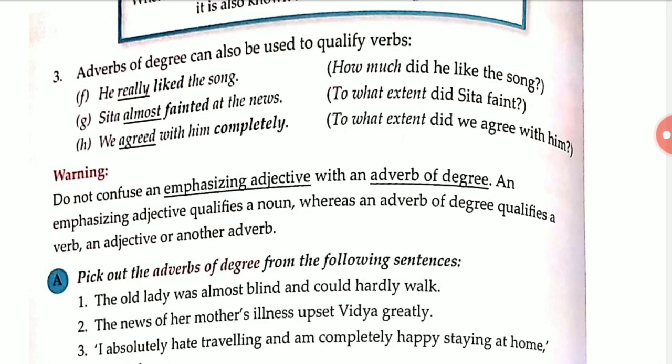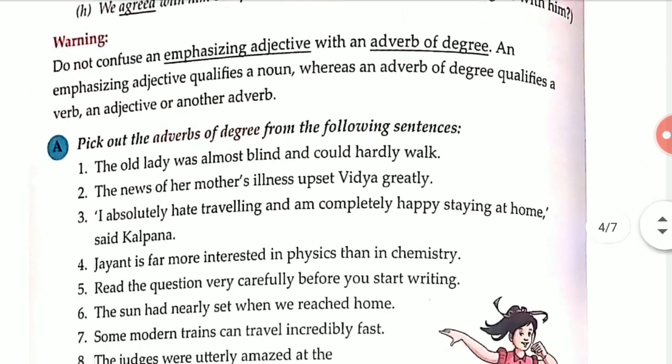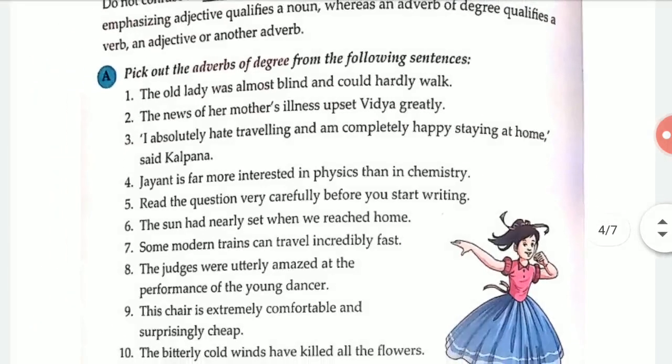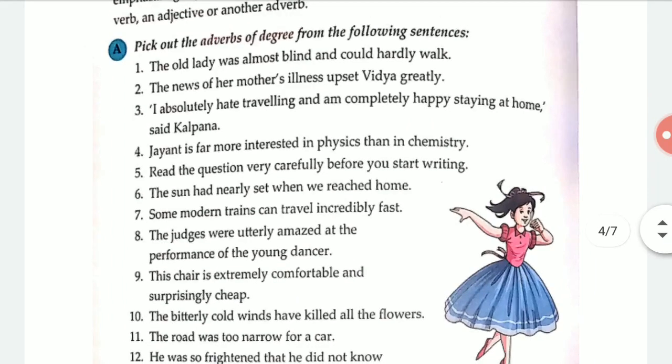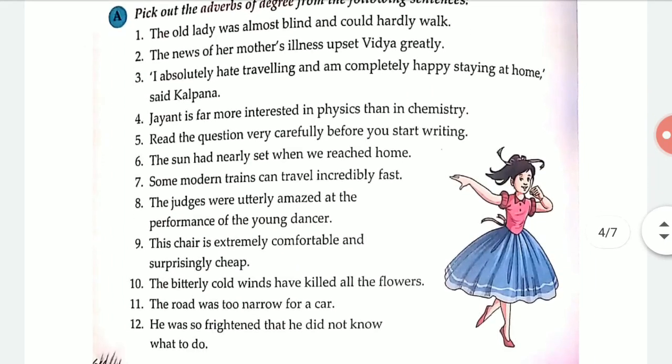Clear? Okay. Some exercises are given here, which I will include in your assignment, which you have to do by yourself, because I'm not going to tell you the answers. A day after the assignment I am providing you the answers, right? So do it yourself. If you have any problem you can ask me, but I will not give any answer now, because later on I am giving the answers. After checking whether you have understood it or not, I will see.